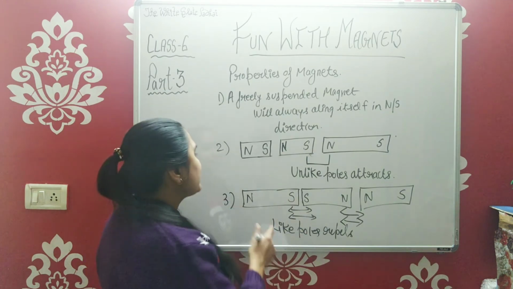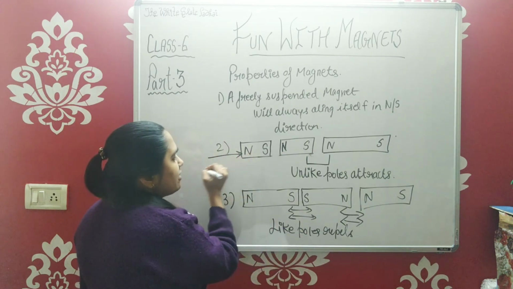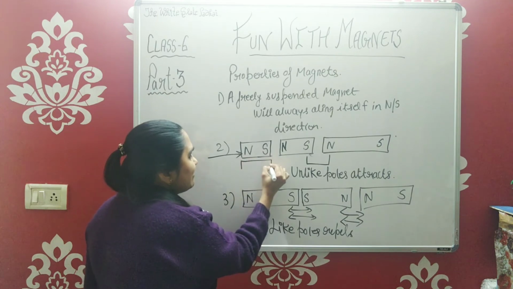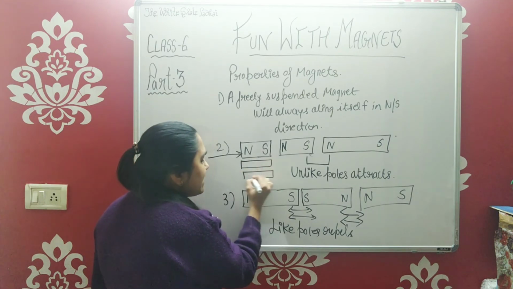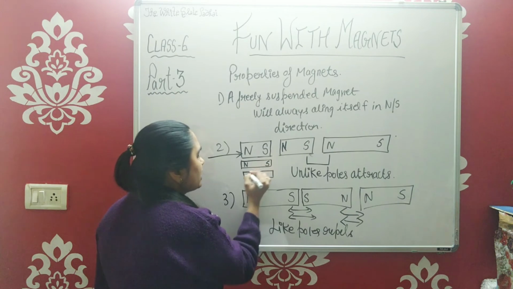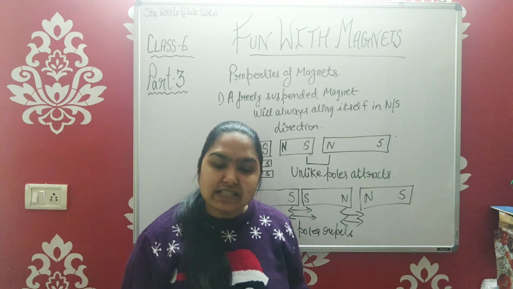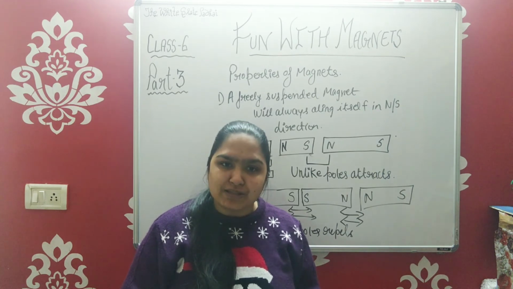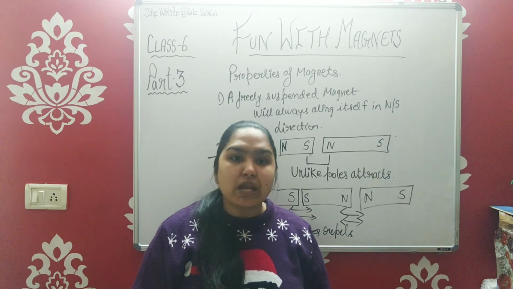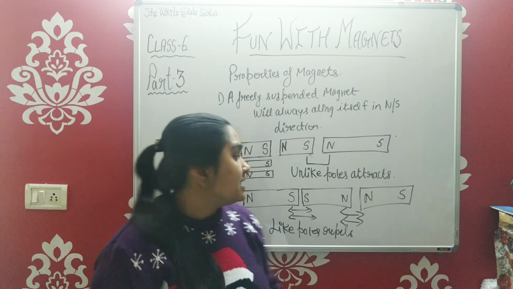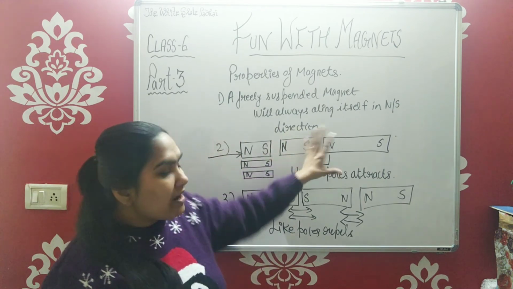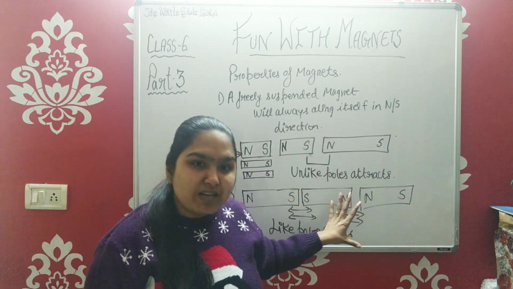It is true for the other case also. If I break it from the middle, again I will get two magnets, and these two magnets will also have their own north and south pole. It does not matter how tiny a magnet is, it will always have two poles, one north and one south. We cannot separate these poles. They are inseparable. They will always remain with the magnet only.